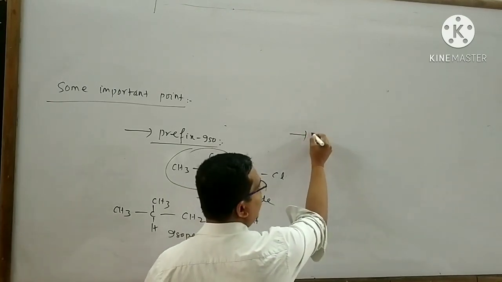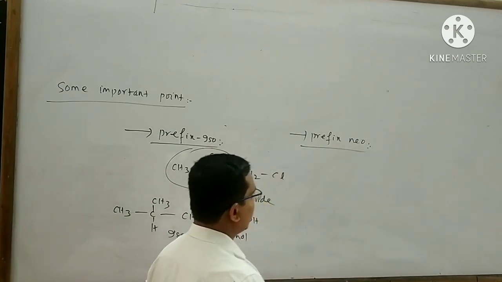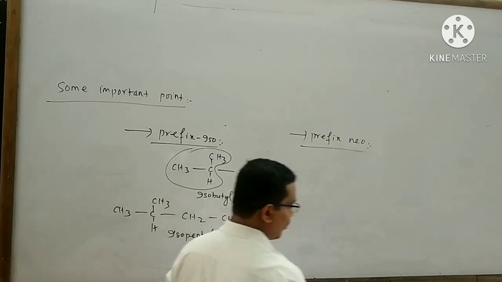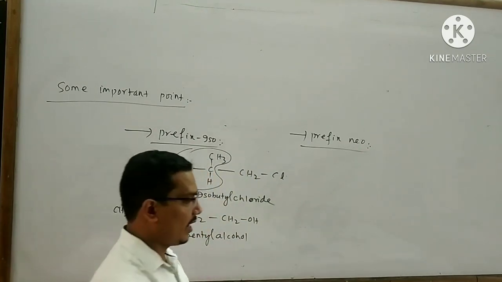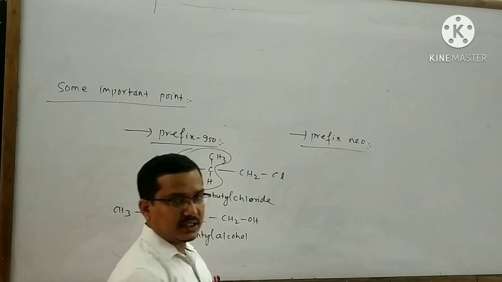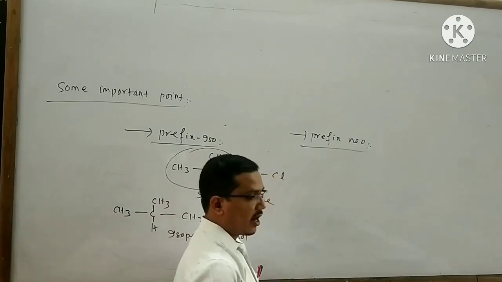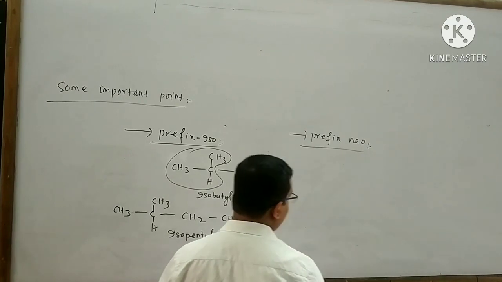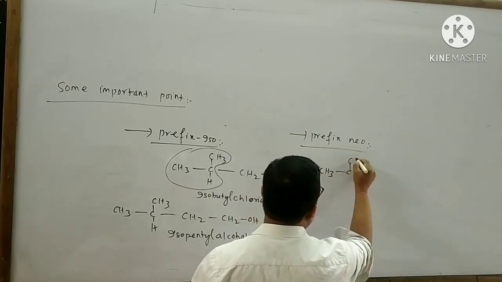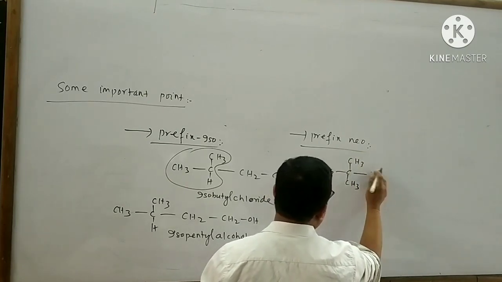Now you will think about the prefix neo. The prefix neo is generally used for those alkanes which have 2 methyl groups attached to the second last carbon atom of the continuous chain. Remember simply, this is the neo terminal part.